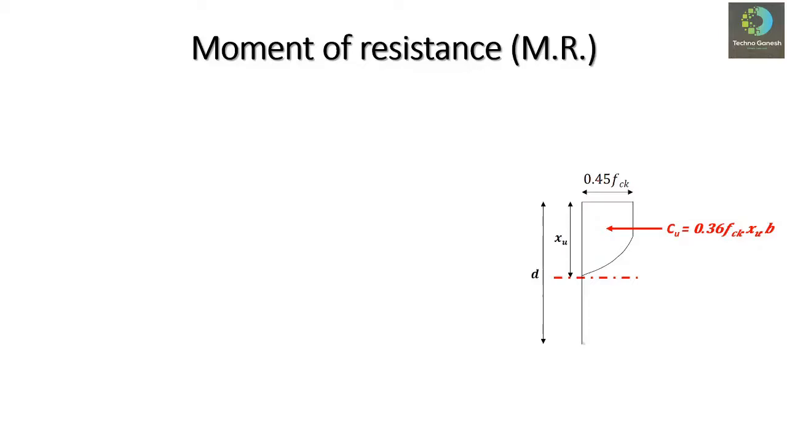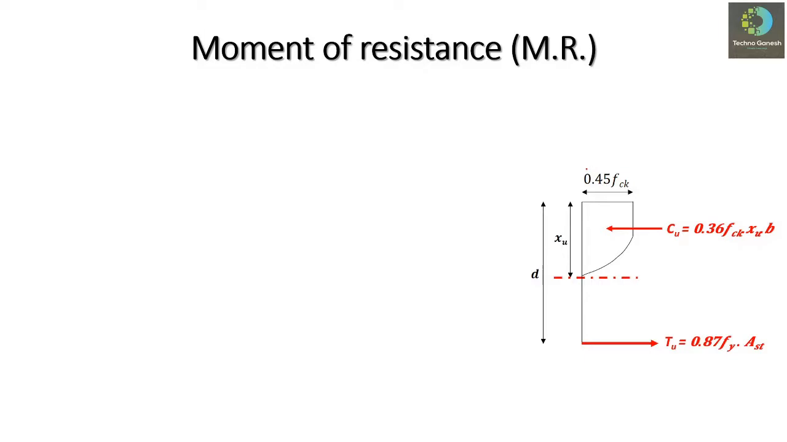At the same time, the tensile force is also going to develop, which acts at the CG of the tension reinforcement we have provided, and the magnitude of this Tu will be equal to 0.87 Fy into Ast, where Fy is the characteristic strength of steel and Ast is the area of tensile steel. So these two forces are acting, which creates a system of forces.